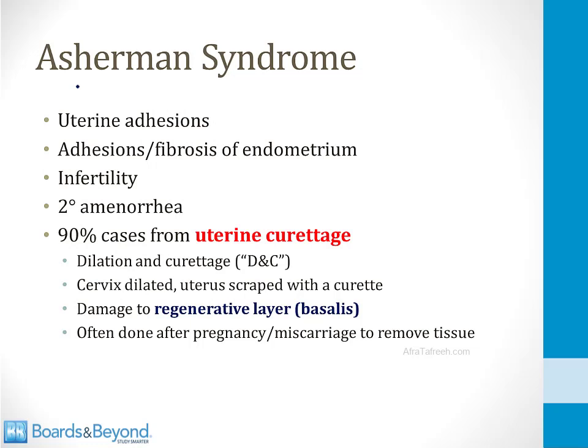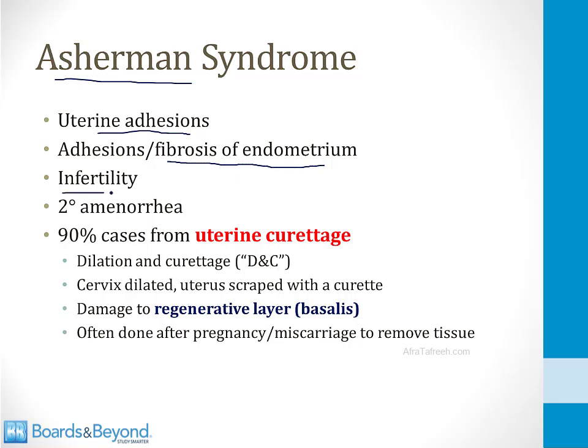Just like Mullerian agenesis is an anatomic cause of primary amenorrhea, there's an anatomic cause of secondary amenorrhea called Asherman syndrome. In Asherman syndrome, women develop uterine adhesions, usually following uterine surgery, and the adhesions and fibrosis can involve the endometrium, and this can disrupt menstruation.